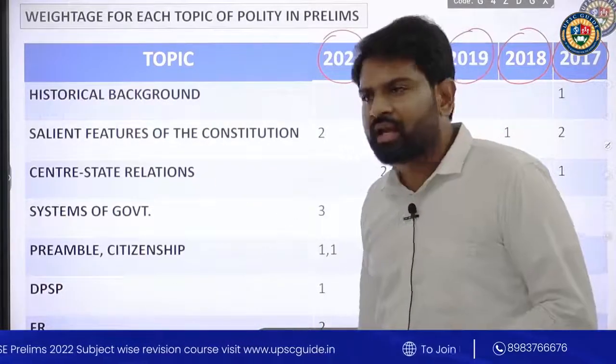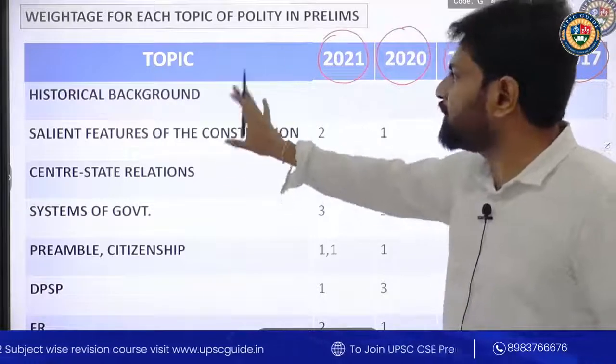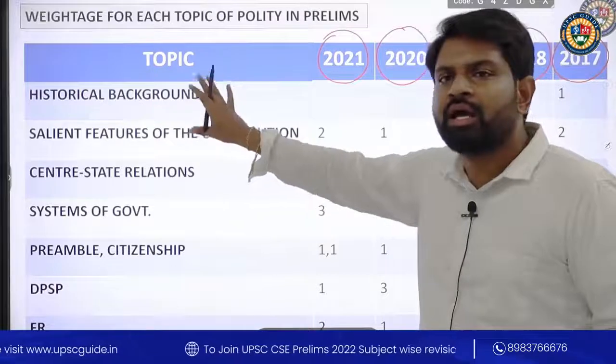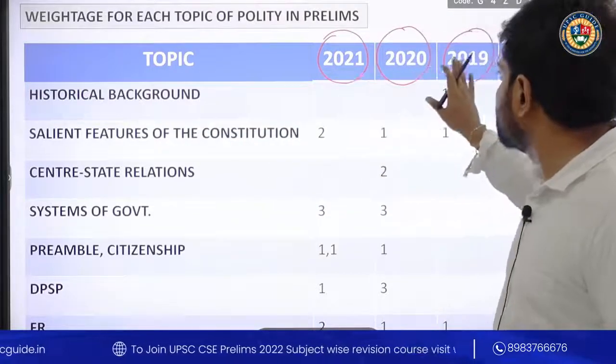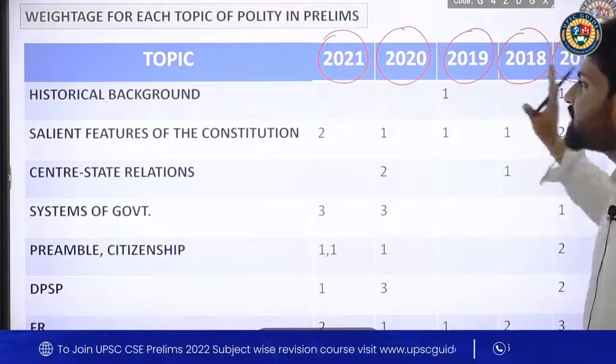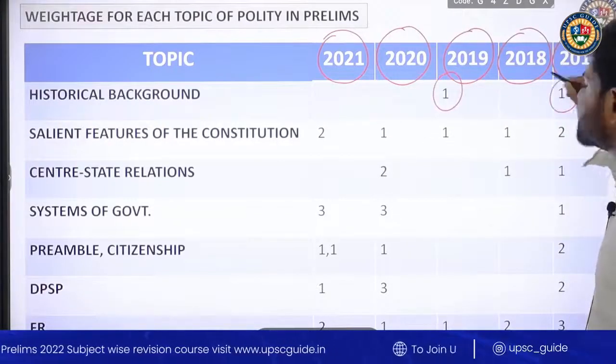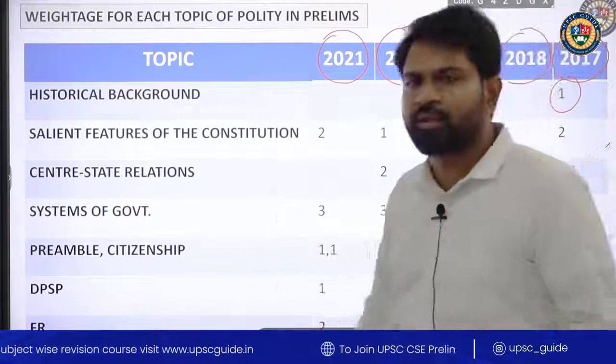If you take historical background, how many questions came from this topic in 2021, 2020, 19, 18, 17? One question each came in 2019 and 2017. This is the importance of this topic.